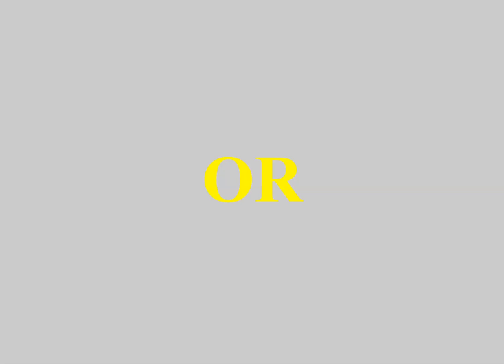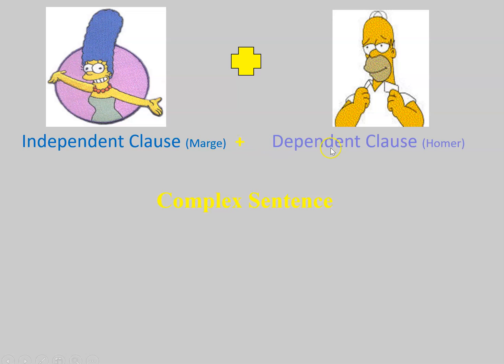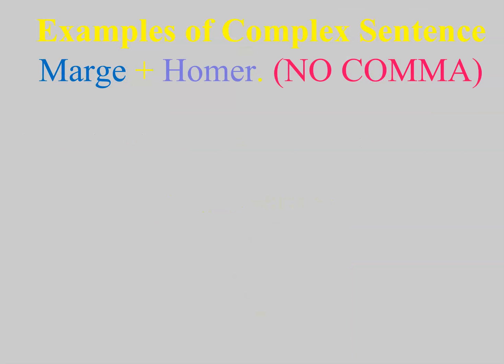Or, the second way that we can make a complex sentence is if we have a Marge plus a Homer. So an independent clause plus a dependent clause makes a complex sentence. It still makes a complex sentence, either way you look at it. Examples of complex sentences: independent clause plus a Homer, dependent clause, no comma in this situation.